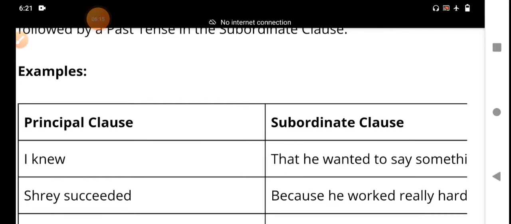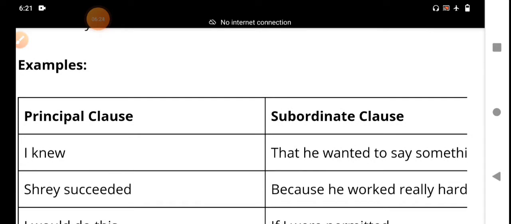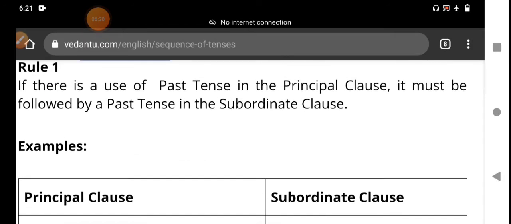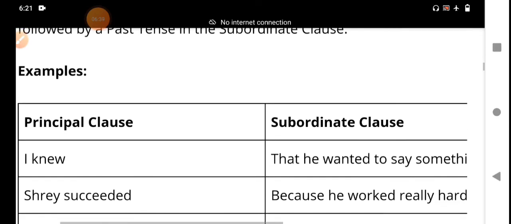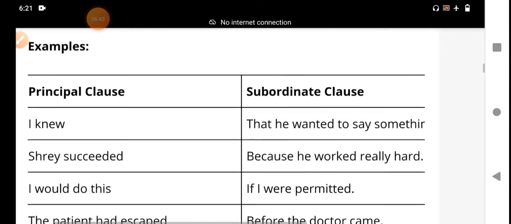This is the first rule: if the main clause is in the past tense, then the subordinate clause must also follow the past tense. You should understand the first rule. If there is the past tense in the principal clause, it must be followed by past tense in the subordinate clause. We should observe this through the examples.